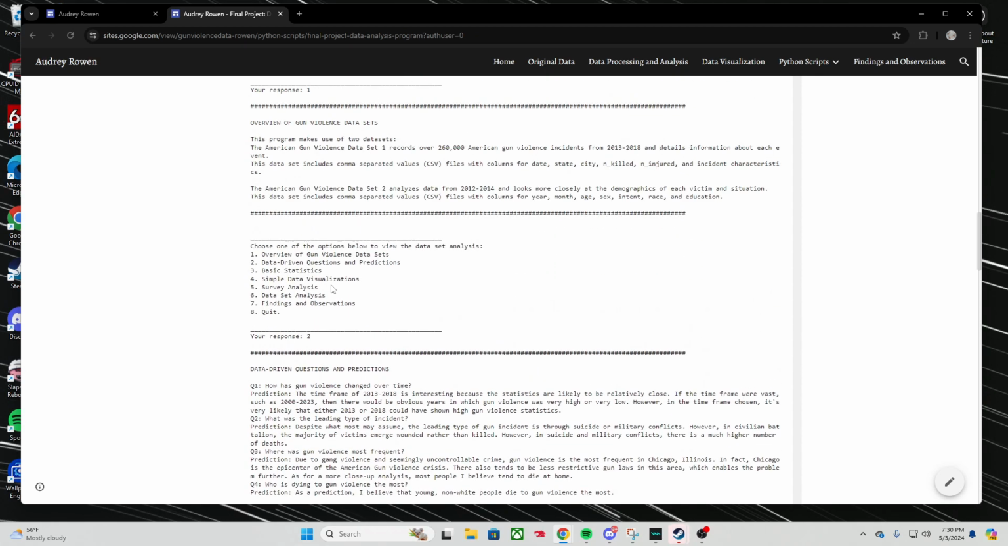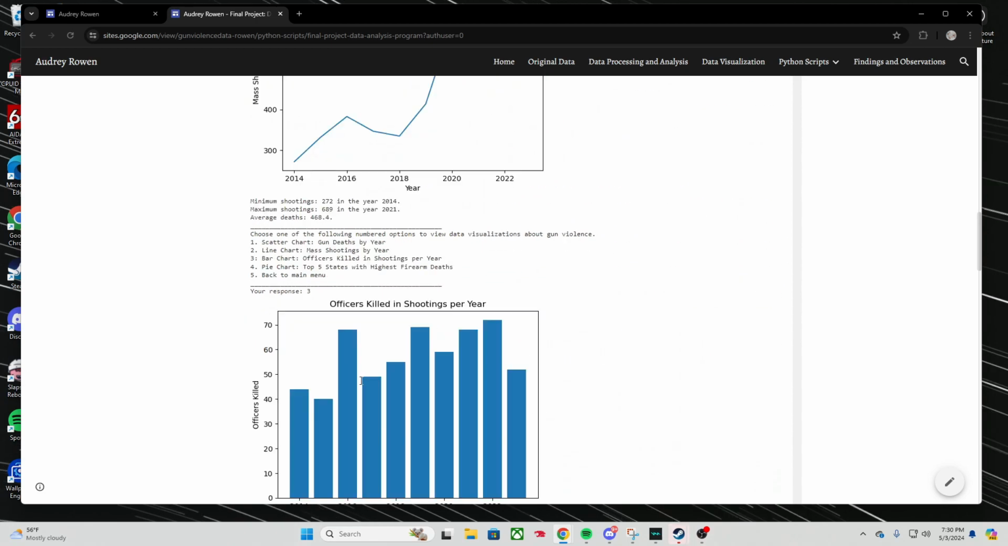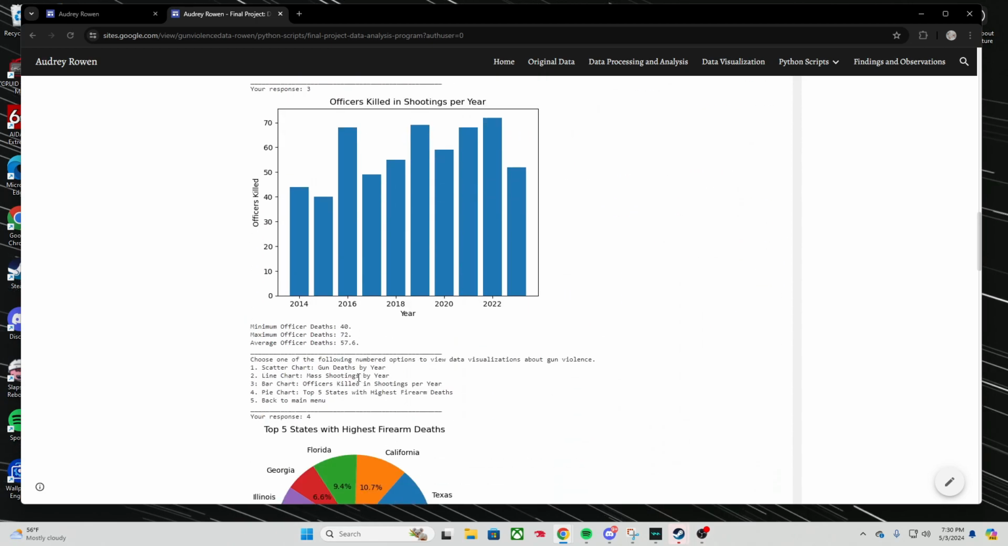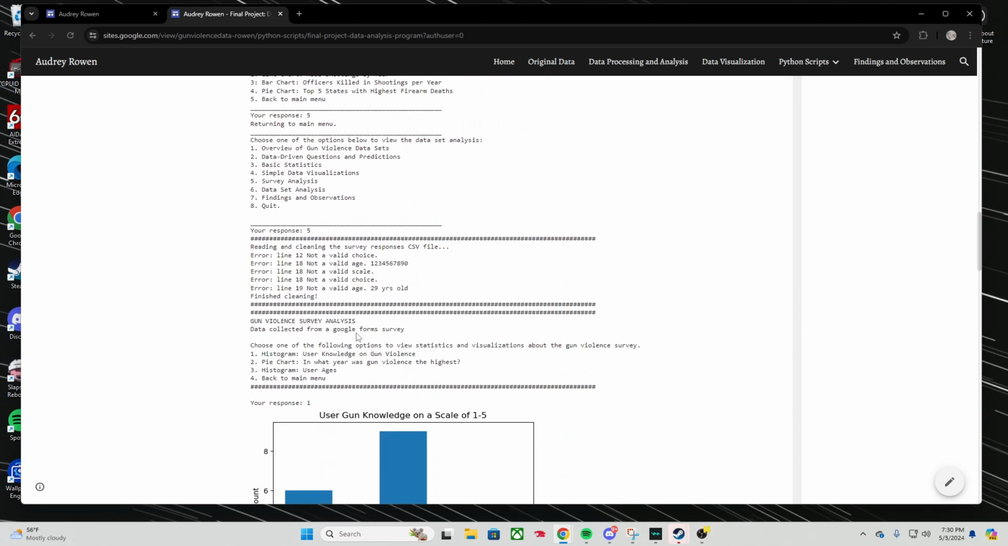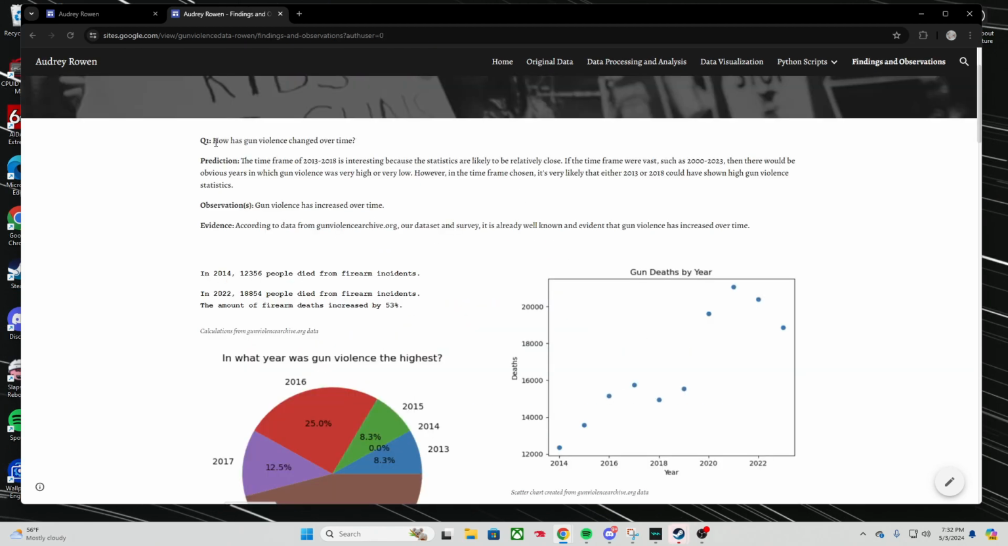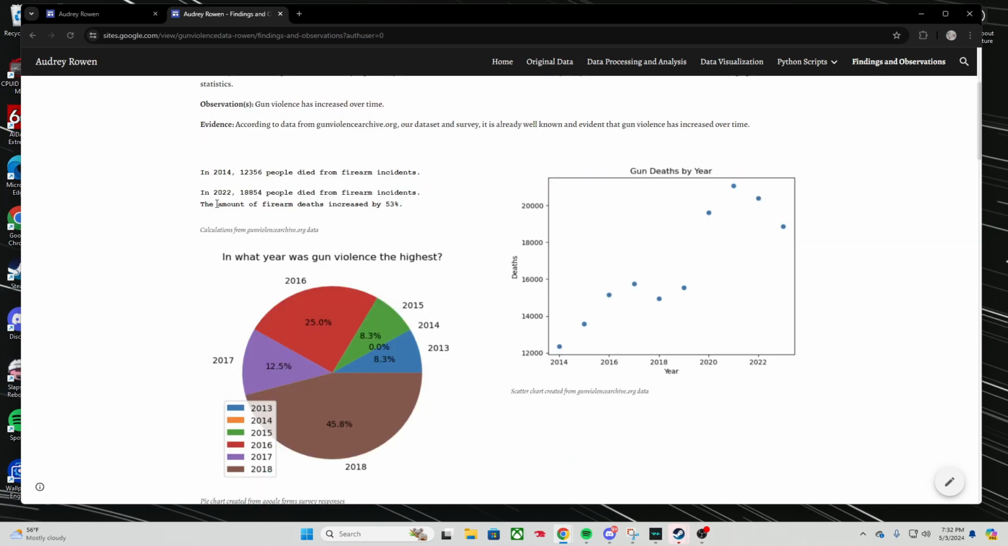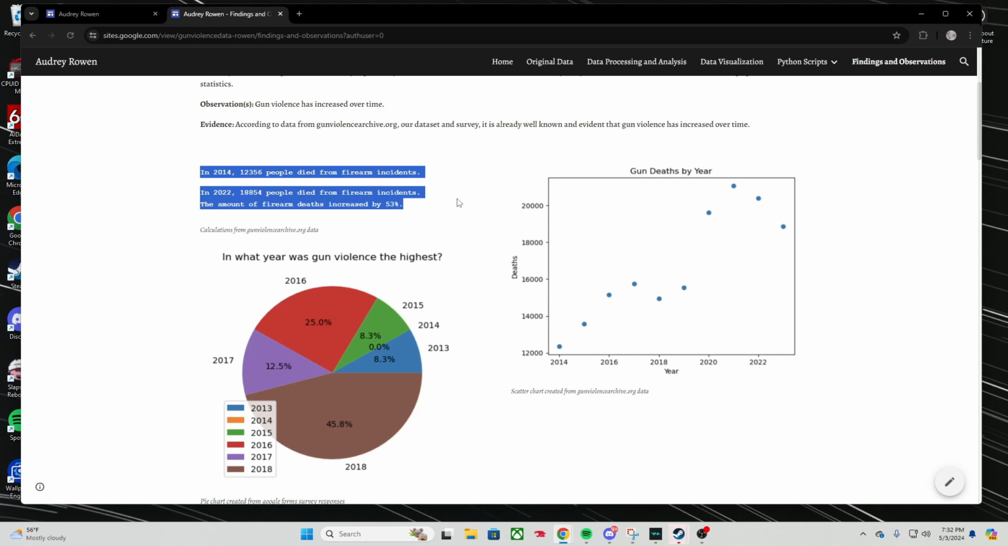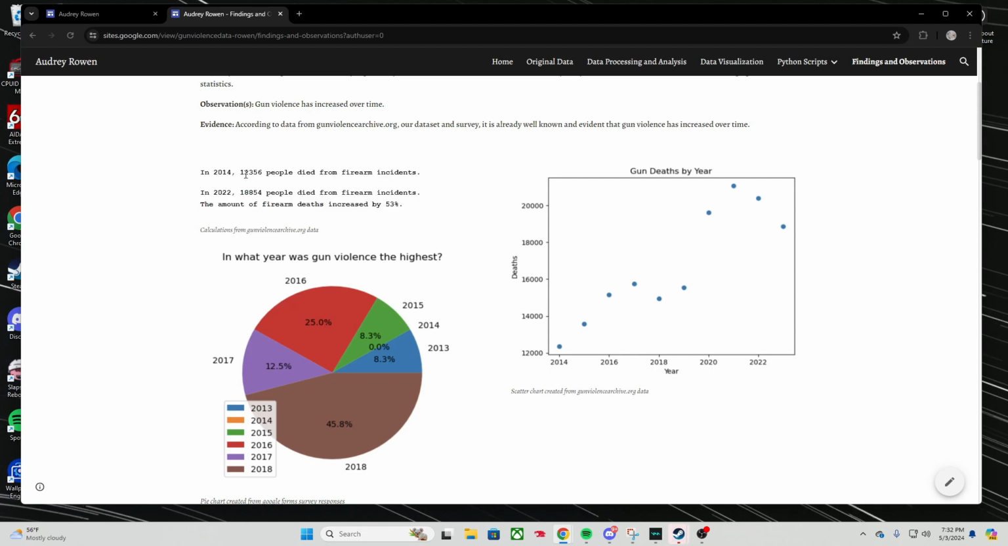So as you can see, our program works as expected. It allows the user to view certain visualizations and calculations. And next, we'll go over what we learned from these things. Our assumption for the question, how has gun violence changed over time, was true. As you can see from these calculations, the amount of firearm deaths increased by 53% from the year 2014 to 2022. We can also see that change on this scatter chart here.